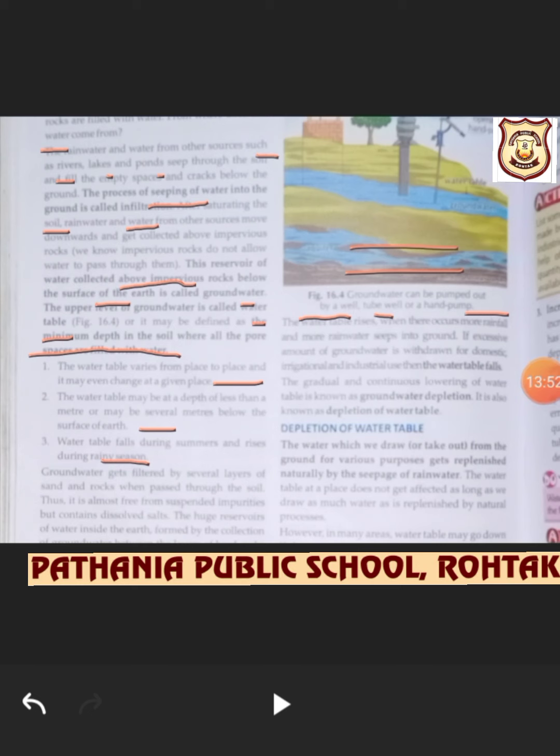Now beta, let's discuss how the water table increases and decreases. In the rainy season it increases up to a level, and in the summer season it decreases. It all depends upon the rainfall also. If an excess amount of underground water is withdrawn, the water table will fall also.